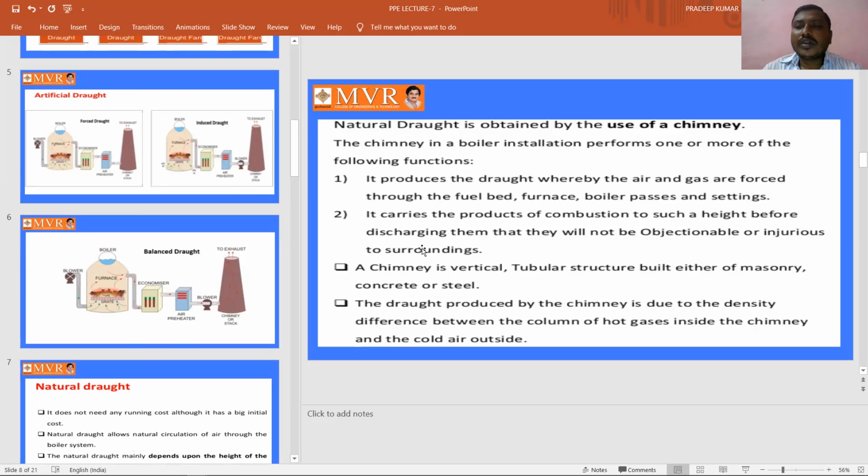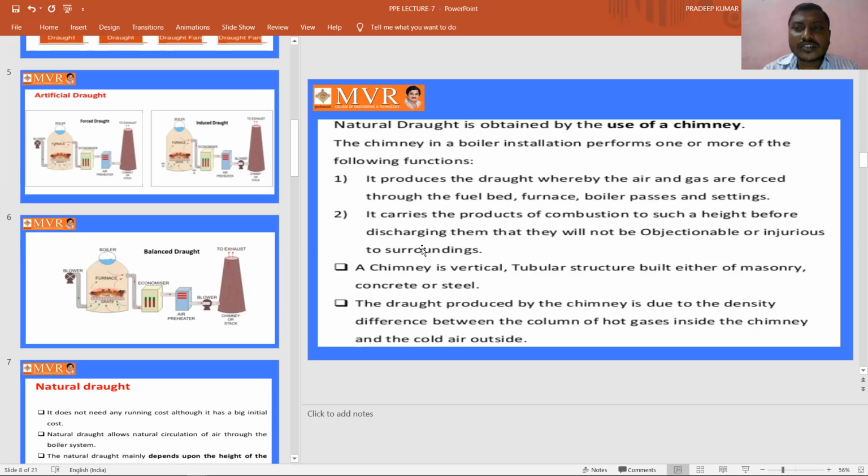Means we are sending the gases left after the combustion, the products which have been left after doing the combustion, out through the chimney to the atmosphere at a larger height, so as not to harm any human being or animals or whatever it may be.